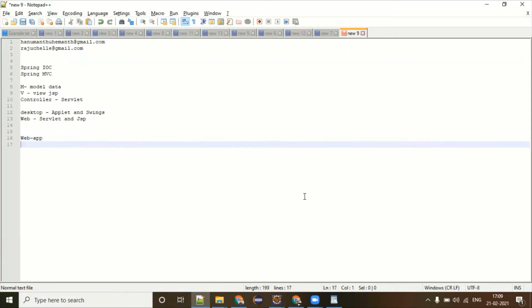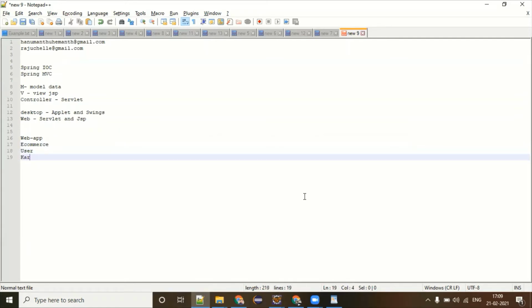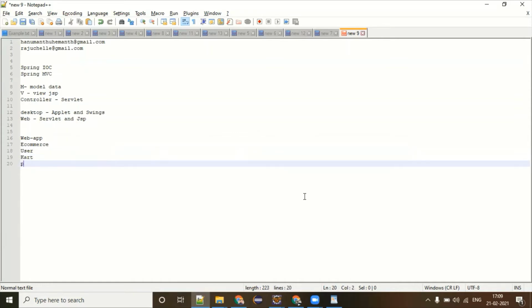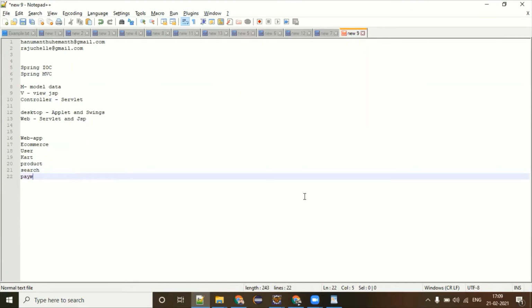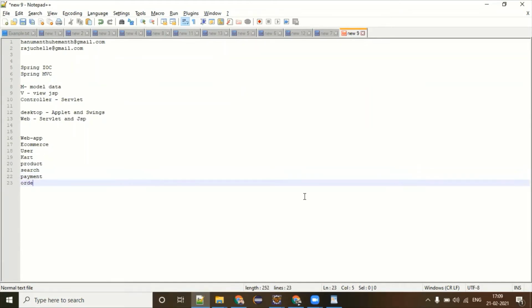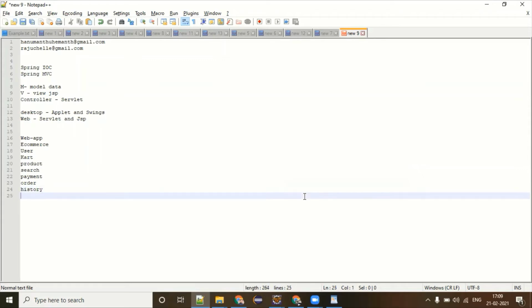So under e-commerce, how many modules are there? You have a user module definitely. You have a cart module. You have a product module. You have a search module. You have a payment module. You have an order module. You have a history module, etc. There are many modules, trust me.